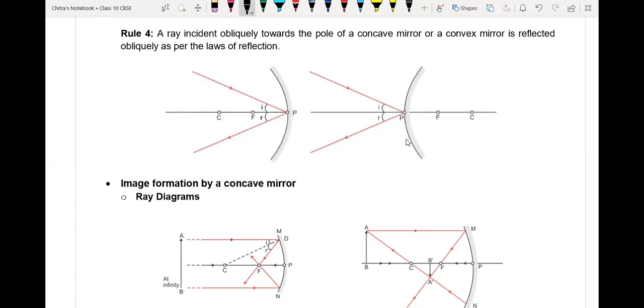Always the angle of incidence and angle of reflection are the same. Therefore, sin i equals sin r, and their ratio will be 1. So sin i divided by sin r equals 1 always. Okay, everyone? Okay, sir.